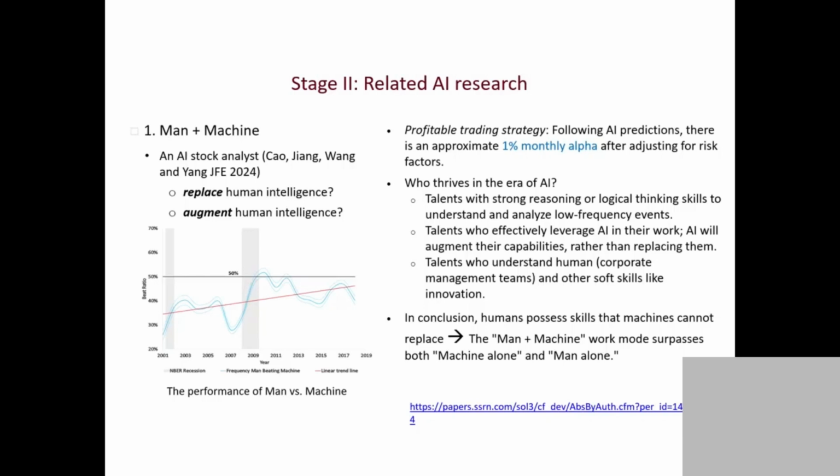So far, AI can only understand from large training samples. For low-frequency events, humans can survive using our strong reasoning and logic function. So this is the second thing to survive. If you want to survive, you want to develop your reasoning ability and your critical thinking. These are things you want to develop.